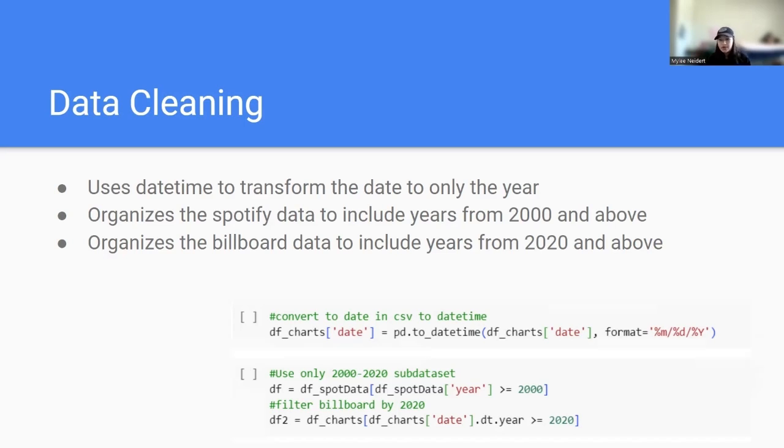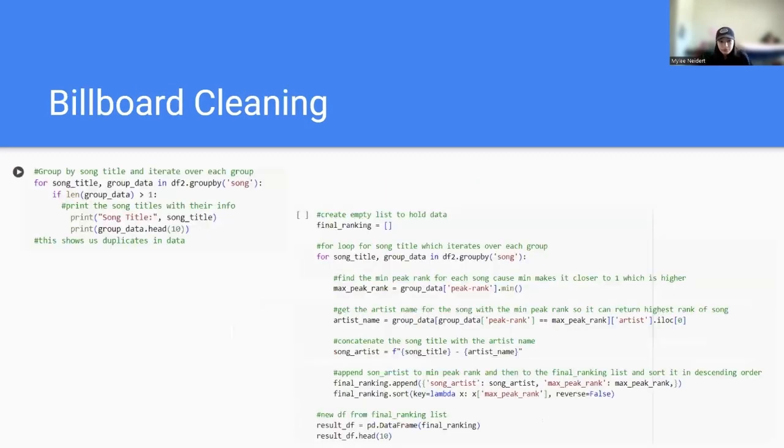We tried to only have 2020 and 2021, but we didn't get enough data out of that. For the Billboard data, we included the years 2020 to 2021 only, because each year there are 52 weeks and 100 songs per week, so we had more than enough data for the Billboard.